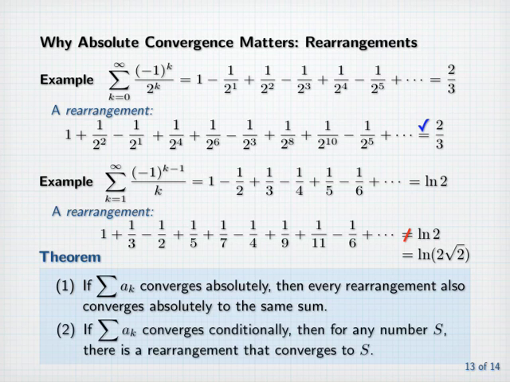Part 2 of our theorem says something rather remarkable. If the sum of a_k converges conditionally, then for any number s, there is a rearrangement of that series that converges to the number s. In other words, given any conditionally convergent series, it's possible to rearrange the series so that it sums to any number we like.